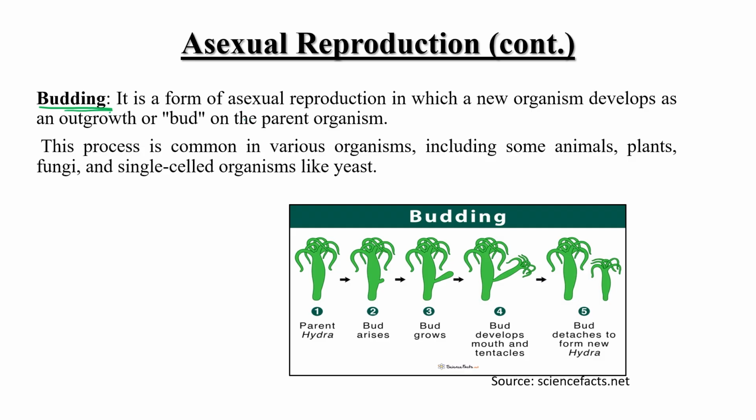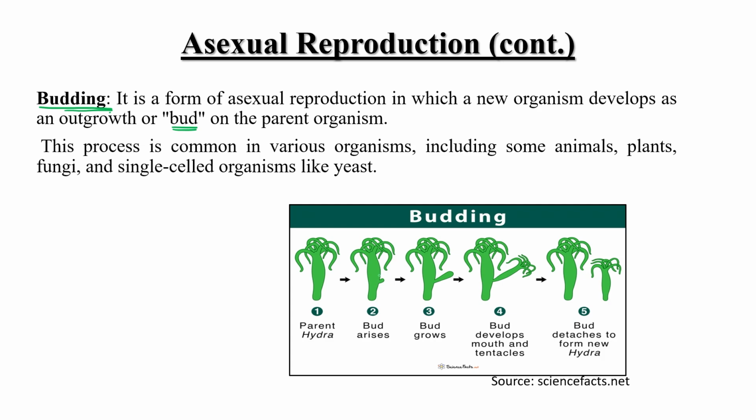It is again a form of asexual reproduction, in which new organisms develop as an outgrowth or bud on the parent organism. Here I have given you the example of Hydra. This is a picture of parent Hydra. After some time, when the reproduction process starts, a small bud arises on the body of the parent.